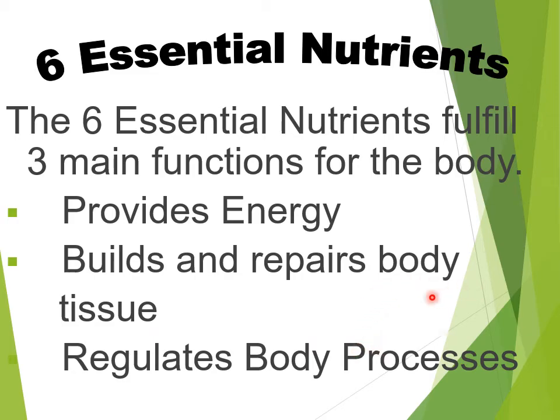So what is a body tissue? Tissue is a new term. Tissues are nothing but a group of similar cells. Our body is made up of what? Cells. And when similar, that is the same type of cells come together, they form a group called tissues. So it helps in repairing when there is a cut or a wound. It helps in healing that tissue, and it also helps to control the body processes. The various processes which take place in the body are regulated or controlled by these nutrients.